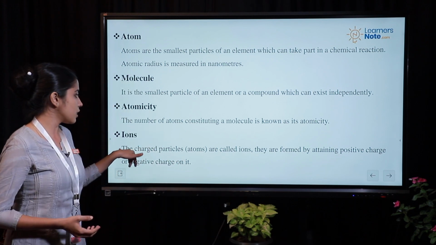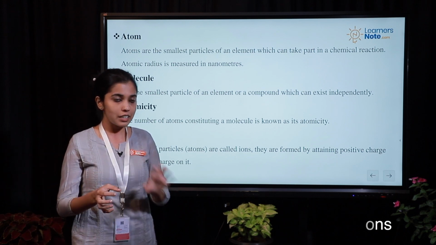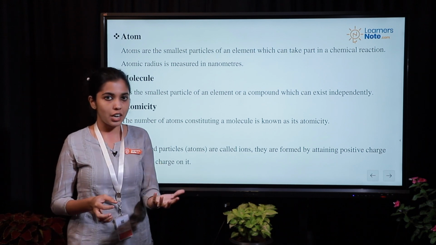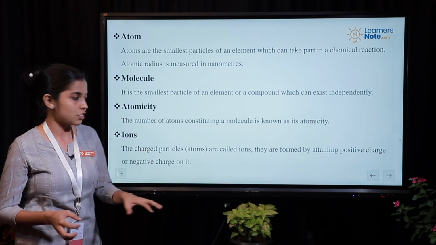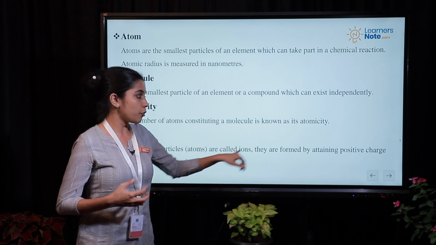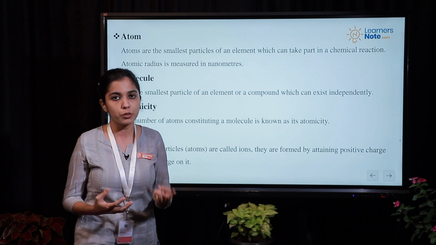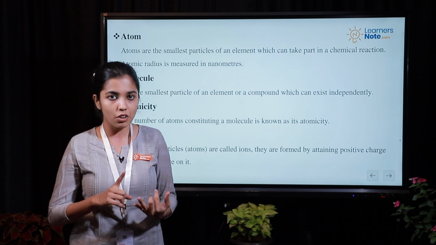Then the last one is ions. Ions are charged particles, nothing else. Even these are atoms, but then they contain charge. But normal atoms do not contain charge. So the charged particles or atoms are called ions, which are formed by attaining positive charge or negative charge. That is, the ions can be of two types, containing positive charge or negative charge.